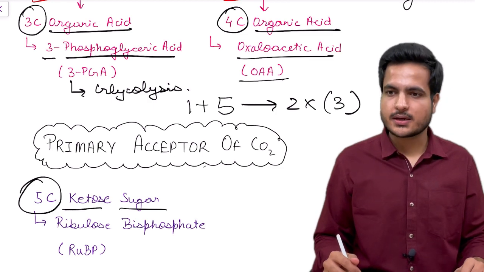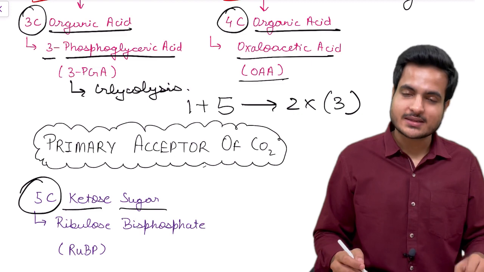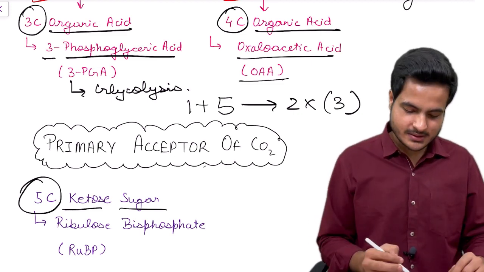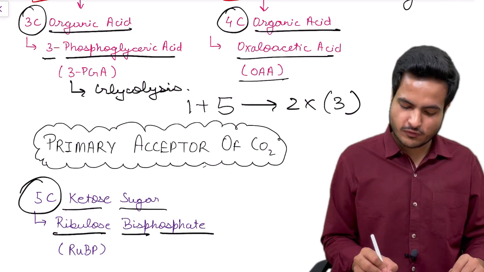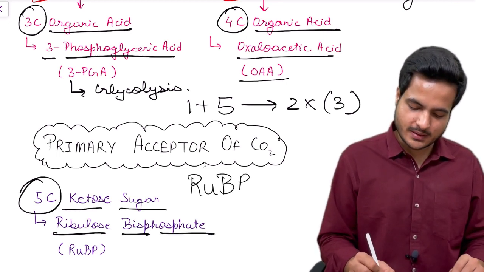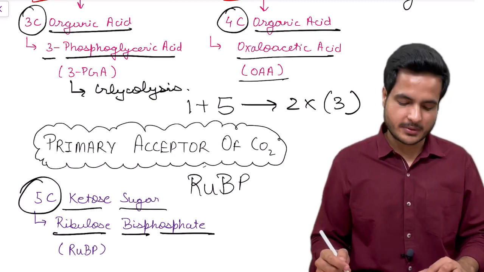And they were like, yeah, this could be possible. This is possible just because the primary acceptor is a 5 carbon containing ketose sugar whose name is ribulose bisphosphate, in short written as RuBP. So this is the primary acceptor of carbon dioxide.